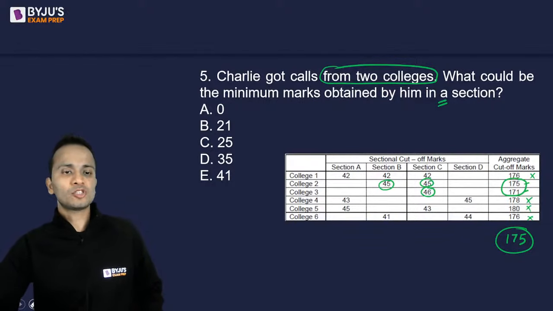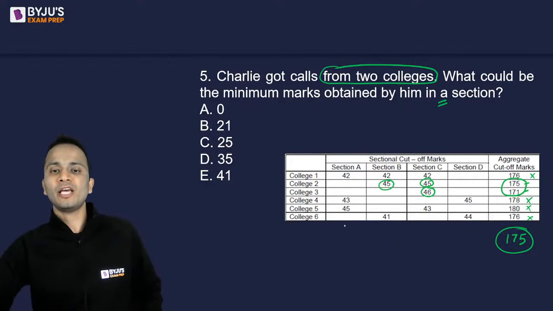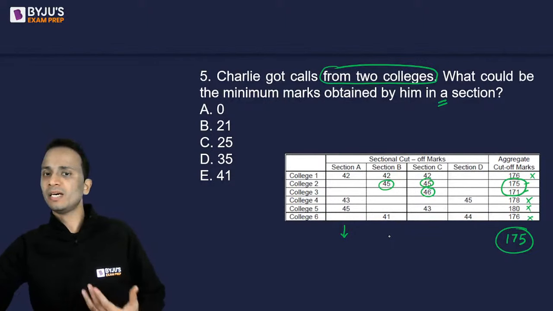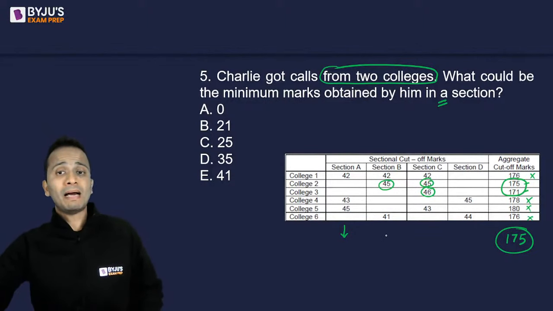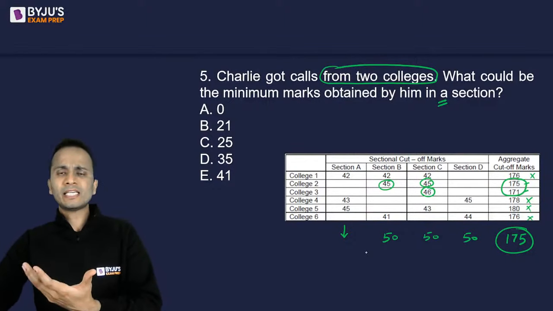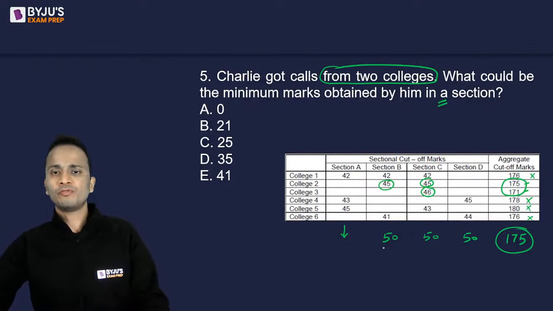To minimize score, let's say in section A, I have to maximize his score in the other three sections. The maximum that this person can score in other three sections will be 50, 50 and 50. So बाकी के तीन sections में इसको full marks दे दो. So 50, 50, 50, that is 150 out of 175.